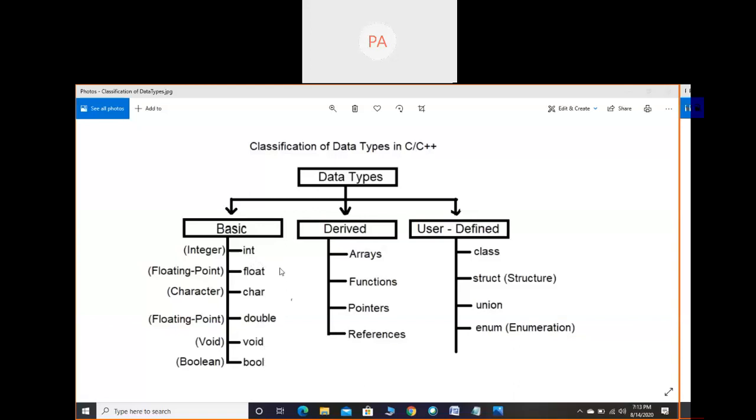First data type is int. Int is a keyword here. You have to write it in lowercase letters. The meaning of that is integer. Next data type is float. This comes in basic data types. So the float data type is a keyword. Float is a keyword. The meaning is floating point number.